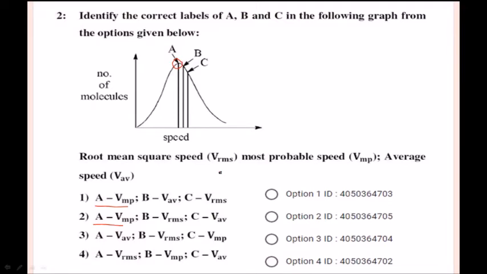This is followed by root mean square speed. That means A, B, C follow like this: most probable speed, average speed, root mean square speed. So option number 1 is the correct option, students.